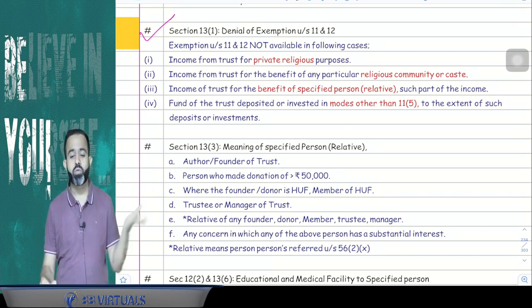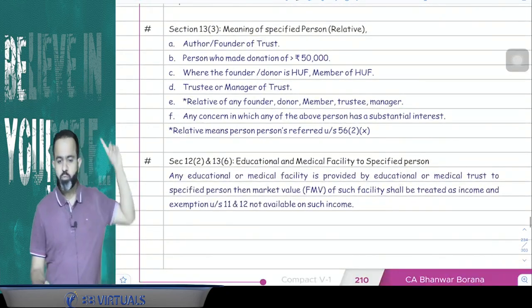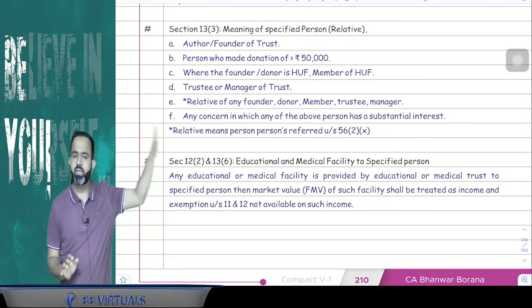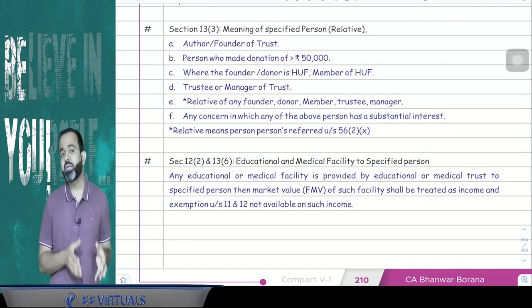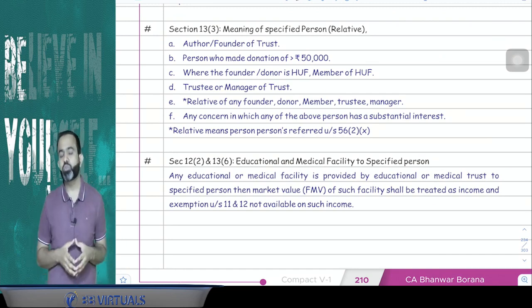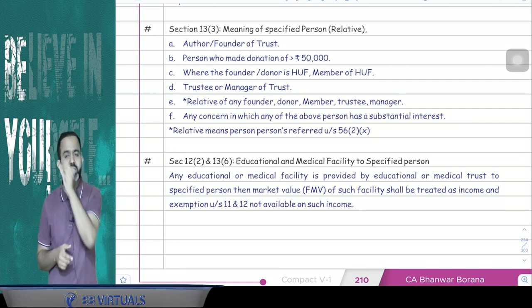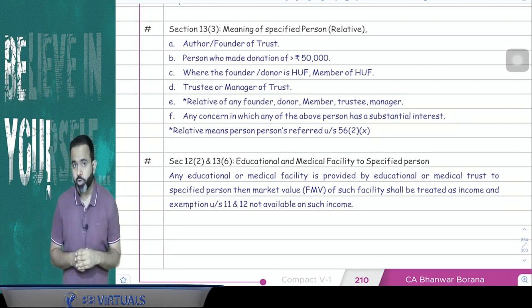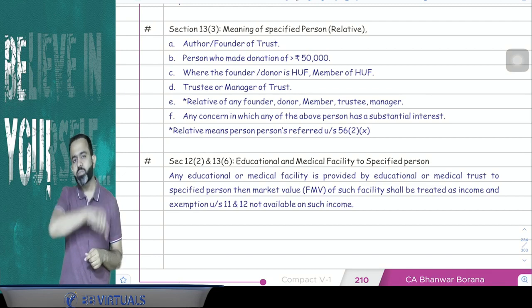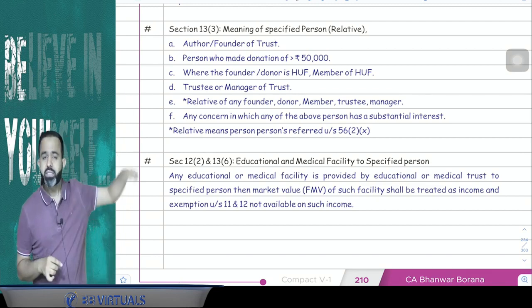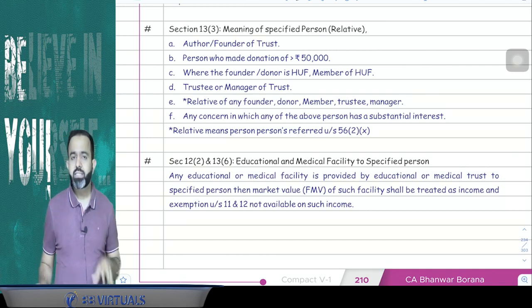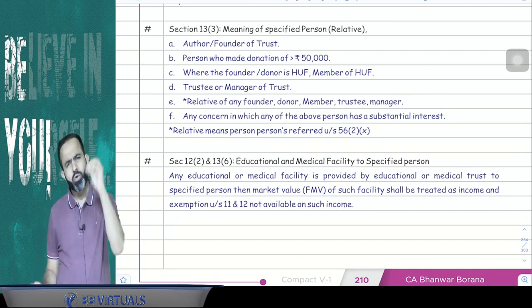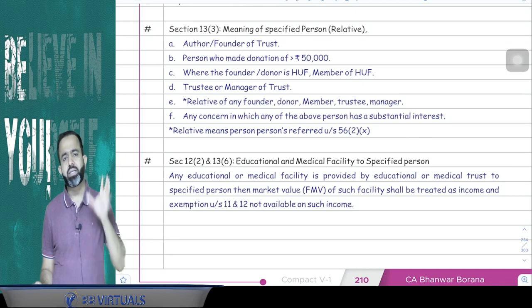Now the question is: who will be treated as a relative of the trust? First is a founder or author of the trust. Second is a substantial contributor. Substantial contributor means if any person made a donation of more than 50,000 to the trust in the previous year, then that person will be treated as a substantial contributor. Now guys, if the founder, author, or substantial contributor is a HUF, then all members of the HUF will be treated as relatives of the trust. Last is a trustee or any manager, whatever name called, they will be treated as relatives of the trust.